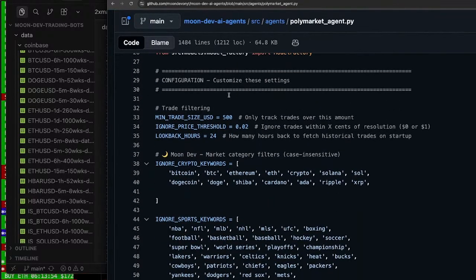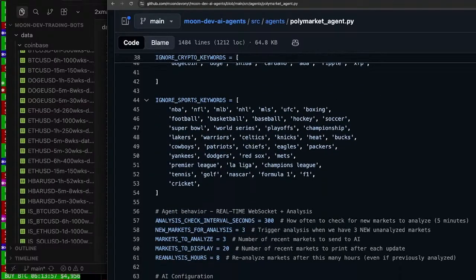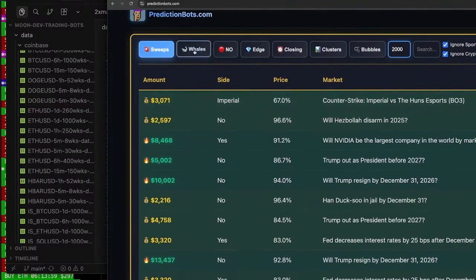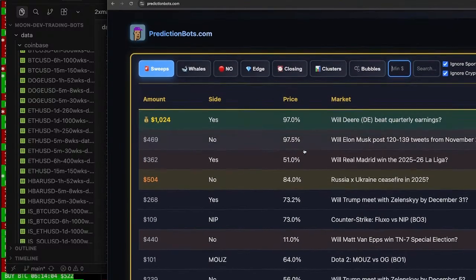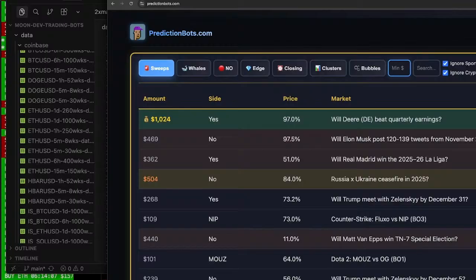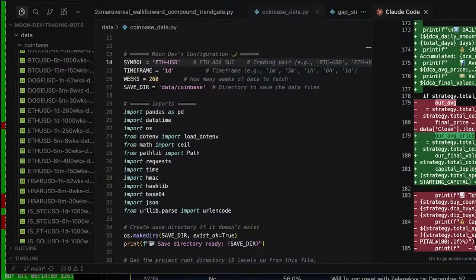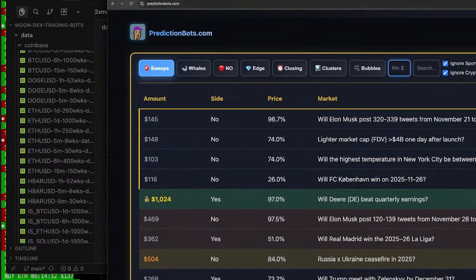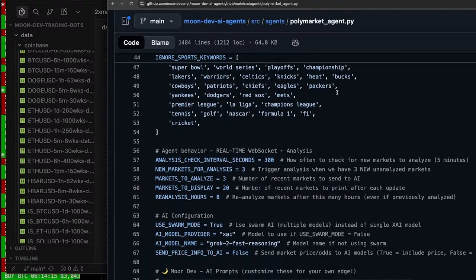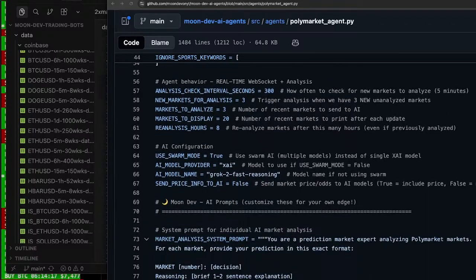But the thing is this goes ahead and looks at all the big traders. So I have predictionbots.com that looks at the big traders as well if you want to look at it by hand. But essentially, the agents are looking at the big traders, and then they're saying, hey, should we take this trade? Yes or no? Now, is that a great way to do this? I don't know. We'll see. This is so new, but I think it's interesting to have their perspectives. That's actually something else I want to do. I want to implement web search into the agents. So let me just go ahead and show you the agent flow first.